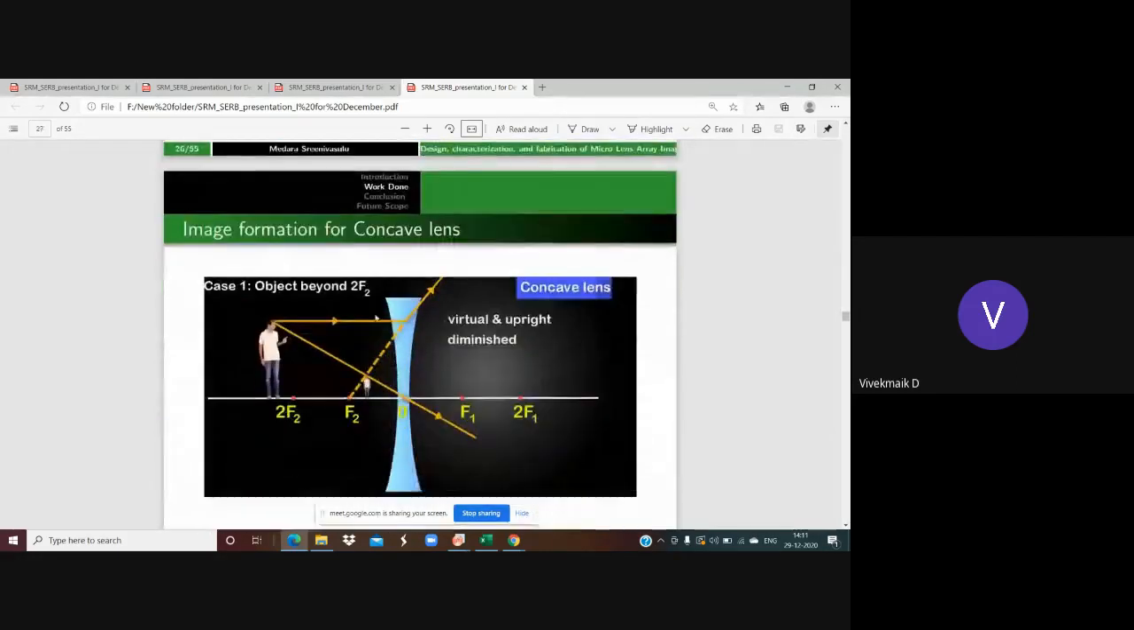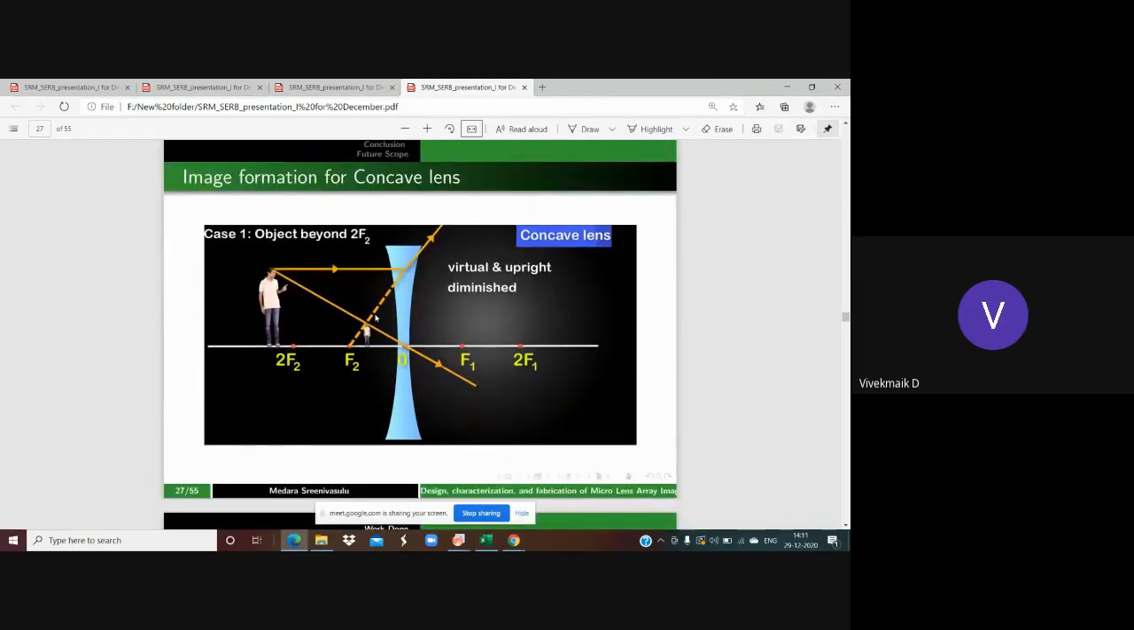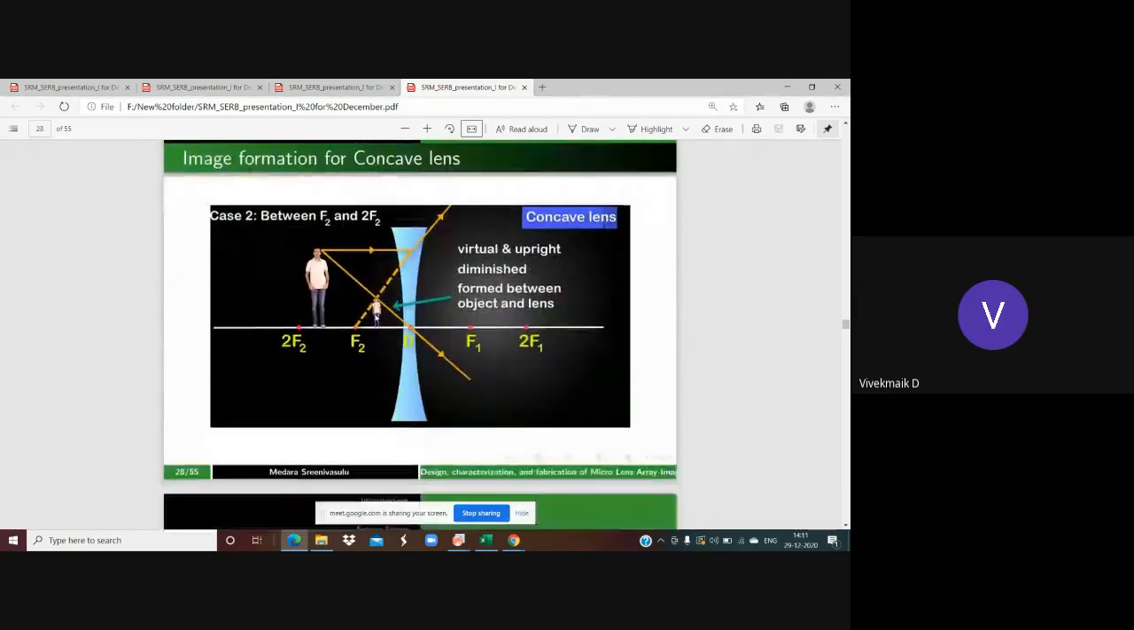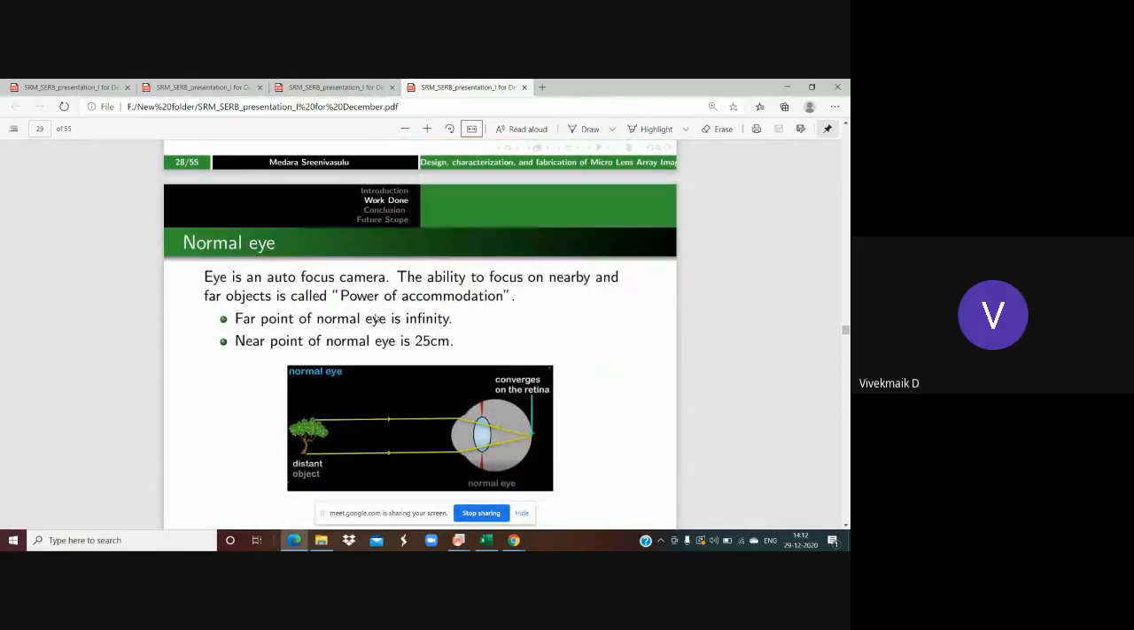Now, we studied how the image is going to be formed in the concave lens and the convex lens. We studied how these lenses are going to be used to correct defects in vision. First, how the image is going to be formed on the eye in the normal eye. That is what we are going to understand. First, the normal eye is nothing but an autofocus camera, because it is going to adjust the power according to the object, which is nearby or far.